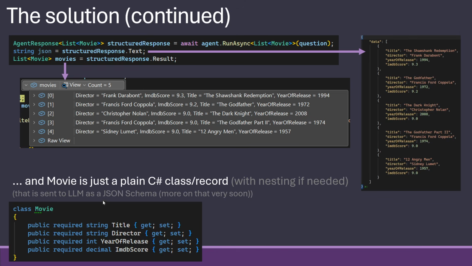So a movie is just a plain C# class or record, and it can even do nesting. It can do enums and all kinds of things. I haven't seen anything it can't do. Sometimes if you want dates back, you need to specify in a small description on top of that property what format it should be in. But beyond that, it knows all the data structures of C#. And this is being sent to the LLM as a JSON schema. We will see that a little later, how that actually happens in real life.